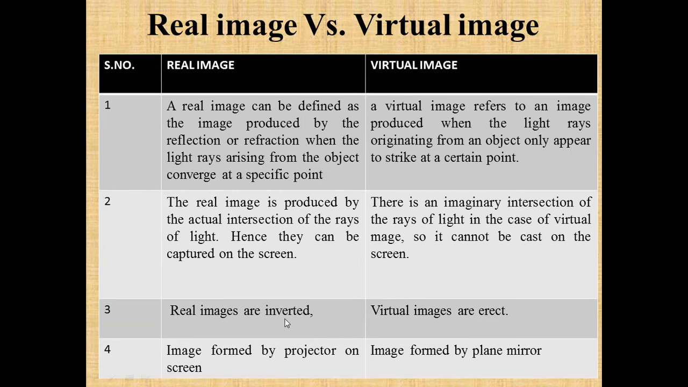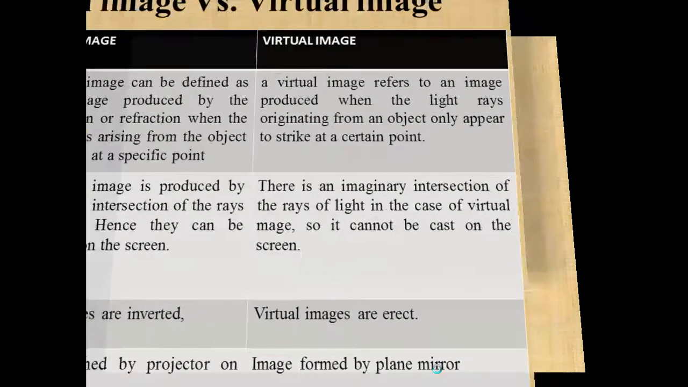Real images are always inverted. Inverted means it will form below the principal axis, that is, in the bottom direction, whereas virtual images are erect. Whenever you see yourself in the mirror, your head is always in the same direction as you are looking into the mirror. An example of a real image, as we have discussed, is the image formed by the projector on the screen, and in the case of a virtual image, the image formed by the plane mirror.